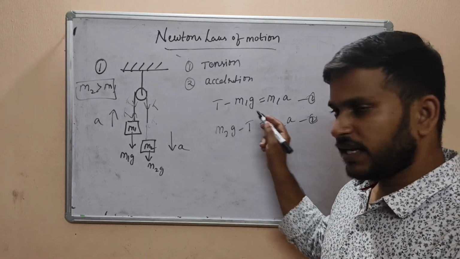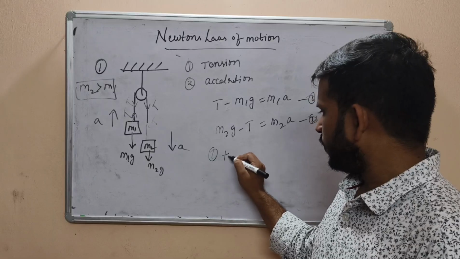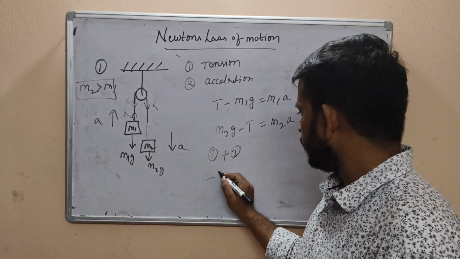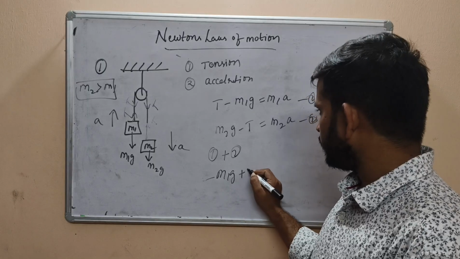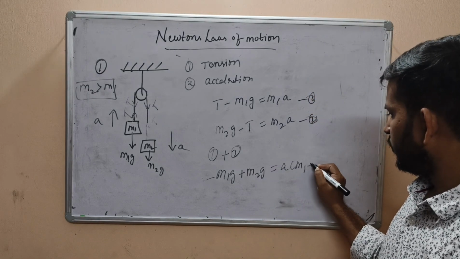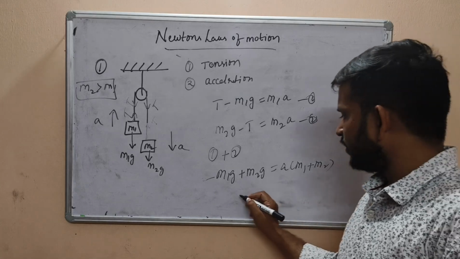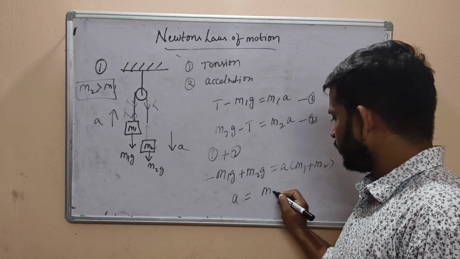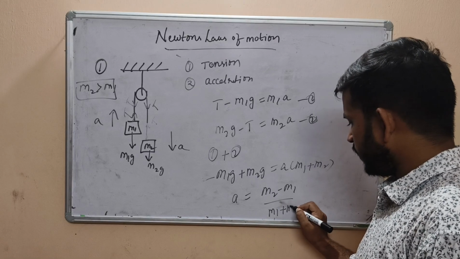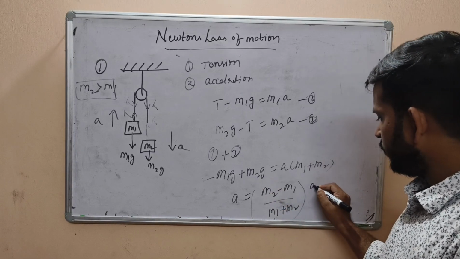T cancels when you add these two equations. Adding 1 plus 2, T cancels. So minus m1g plus m2g equals a into (m1 plus m2). Then a equals (m2 minus m1) by (m1 plus m2) into g.